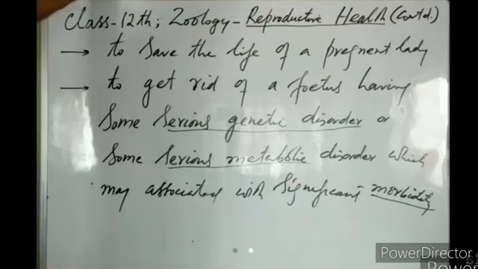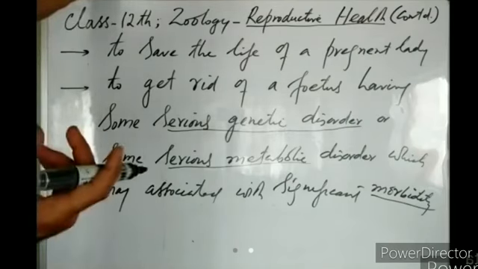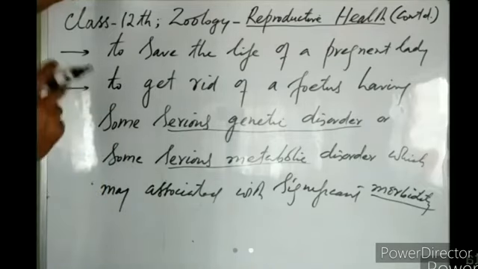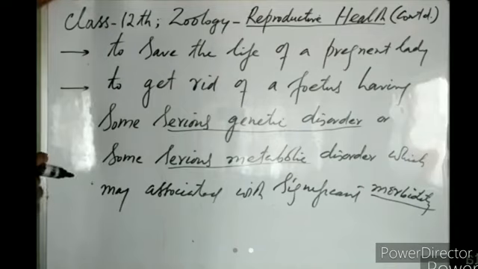So if a pregnancy is associated with some serious genetic disorders, serious metabolic disorders, or some serious diseases, due to which the baby after birth cannot live an independent life, and that fetus is got rid of, then that abortion will be known as MTP, medical termination of pregnancy.